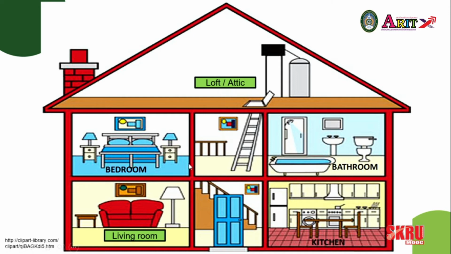So these rooms are separated by walls. To get from the first floor or the ground floor to the second floor, we have stairs. To get from the second floor or the first floor, depending if you're British or not, we have a ladder to get access to the loft or the attic.